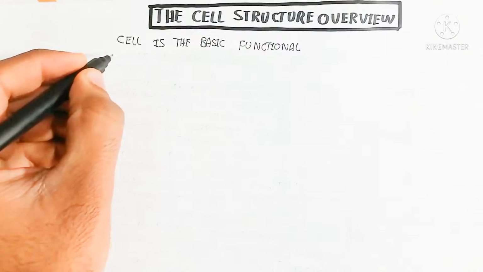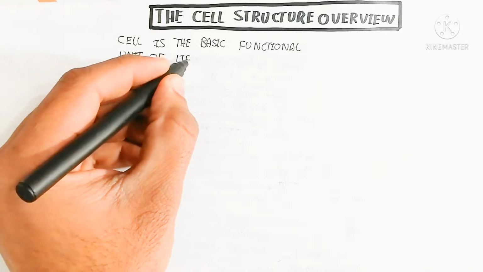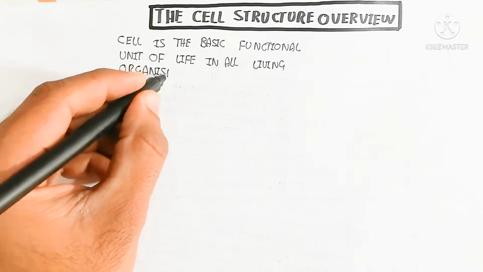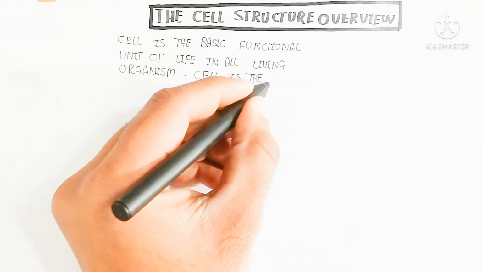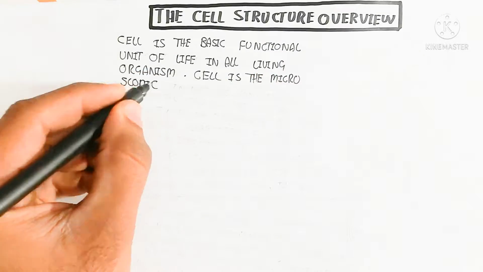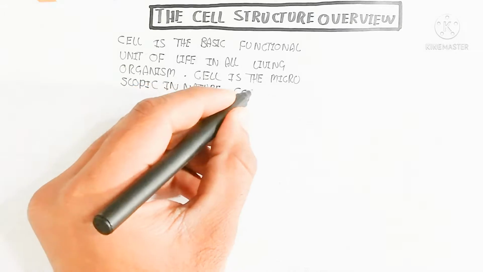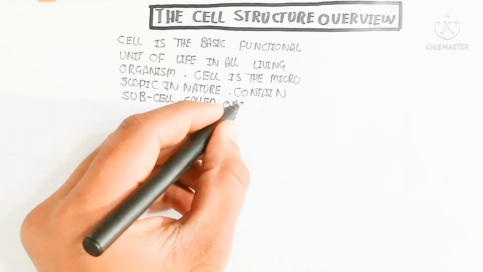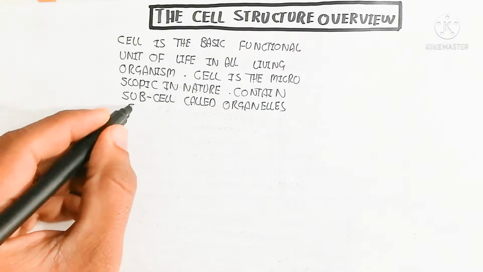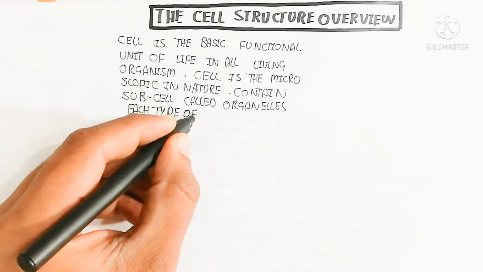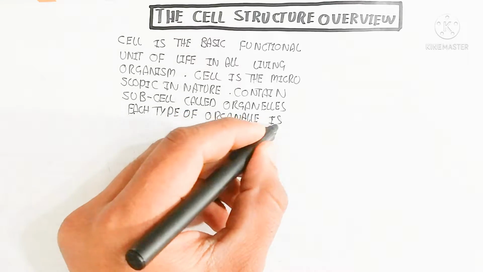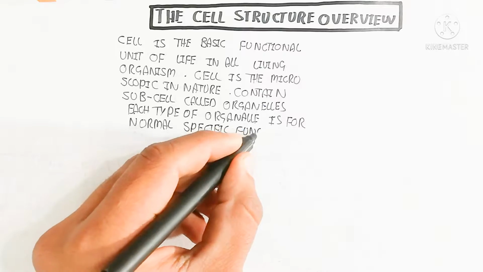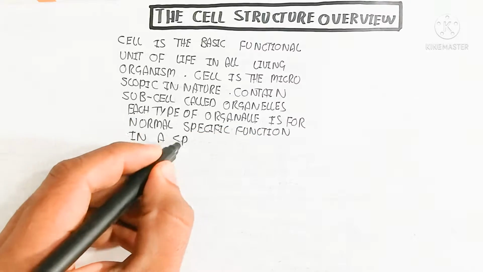The cell is the basic functional unit of life in all living organisms. The cell is microscopic in nature and contains subcellular structures called organelles inside of the cell, and each type of organelle is for a specific function in a specific cell. Each cell in the same organism contains the same nucleus.